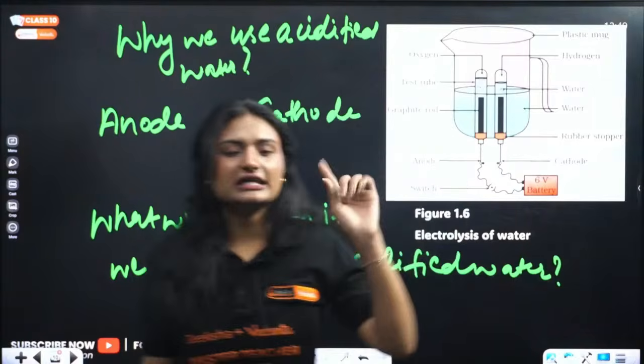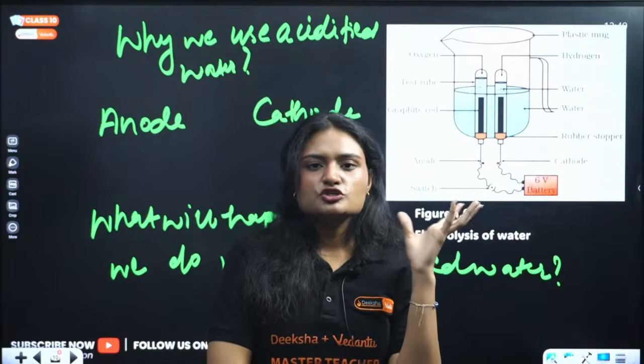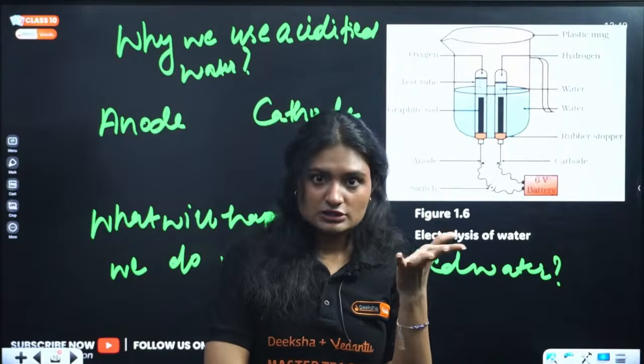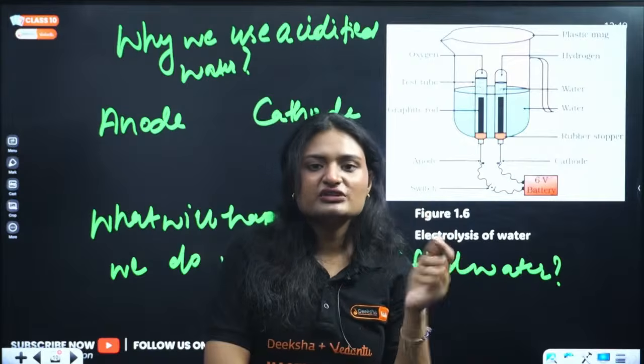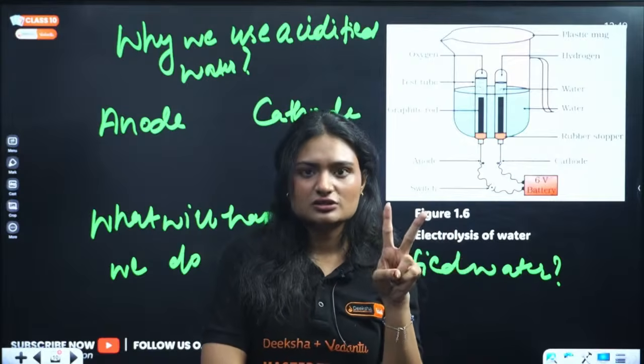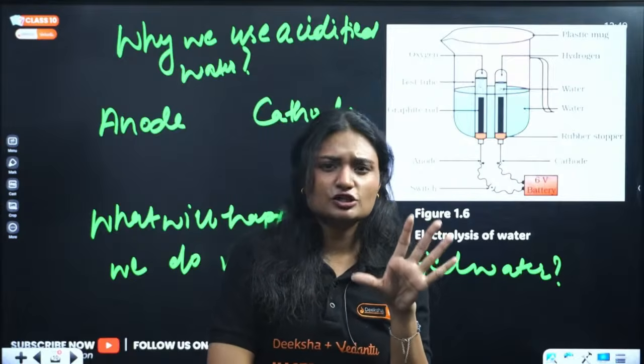Now let's discuss each question one by one. Why are we using acidified water? We are talking about electrolysis, which means we are providing electricity, and for electricity conduction we need either ions or electrons. Water is a poor conductor of electricity.